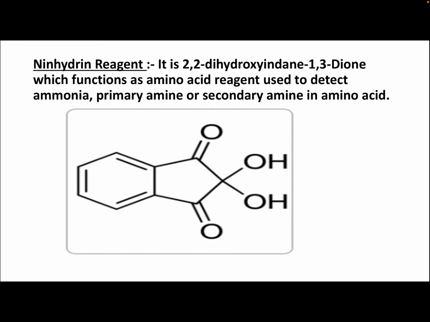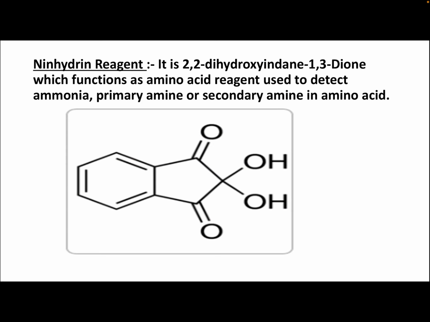Then what is Ninhydrin reagent? Ninhydrin reagent is 2,2-dihydroxyindane-1,3-dione, which functions as an amino acid reagent used to detect ammonia, primary amines or secondary amines in amino acids. So what is the Ninhydrin test? It is the reagent used to detect ammonia, primary amine or secondary amine in amino acids.